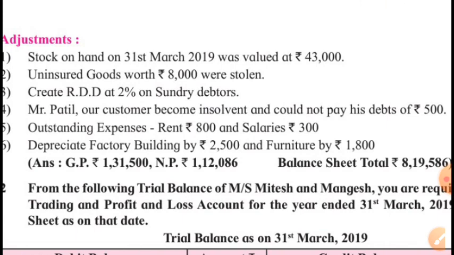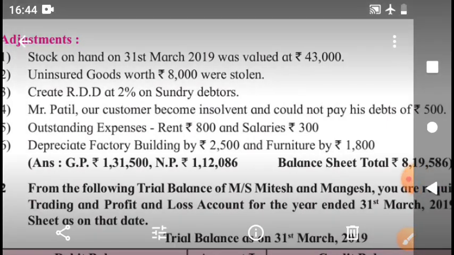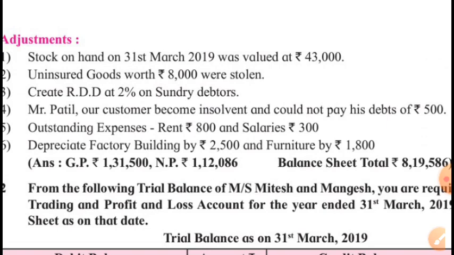Then uninsured goods worth rupees 8,000 were stolen. Uninsured means we are not going to be compensated by the insurance company for this loss. The goods of rupees 8,000 were stolen, lost by theft, so we will not get any compensation. So the whole amount is loss for business, rupees 8,000.